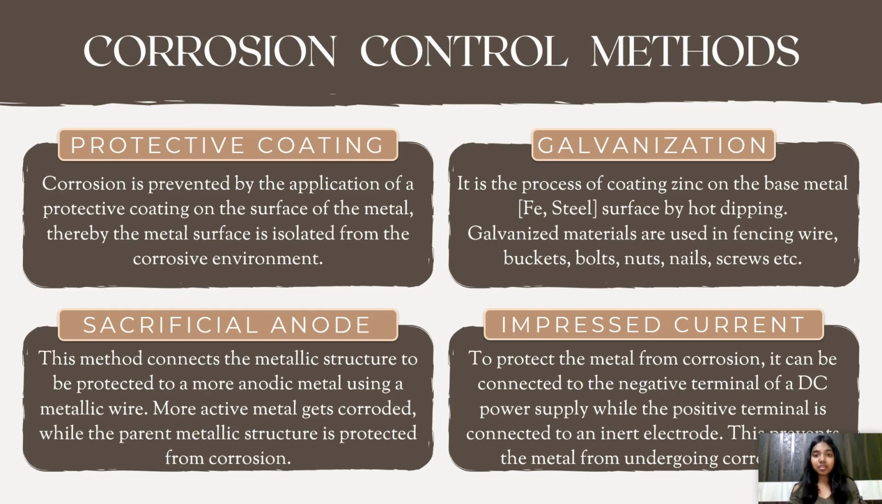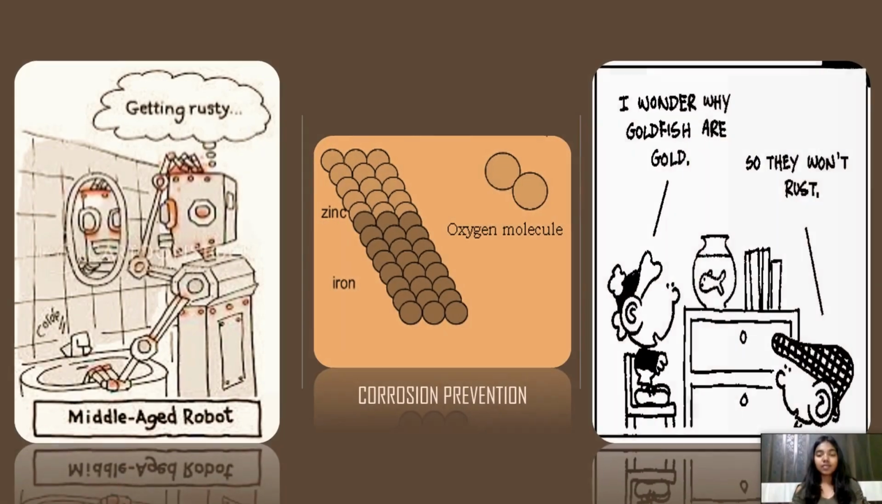In the impressed current method, the metal to be protected is connected to the negative terminal of an external DC power supply. The positive terminal is connected to an inert electrode such as graphite. The metal acts as the cathode and hence does not undergo corrosion. The inert electrode acts as an anode but does not undergo corrosion because it is inert.